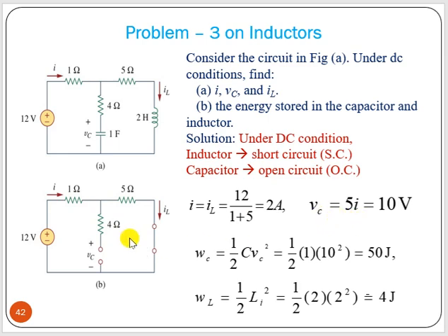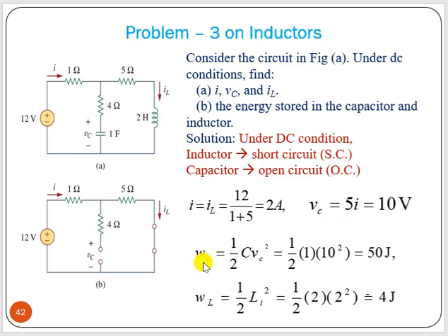So VC equal to what? Nothing but from this point to this point. This part is in parallel with this 4 ohm and capacitor. So the voltage drop across this 5 ohm resistor is the voltage drop across VC. So VC equal to 5 into I, so 10 volt.